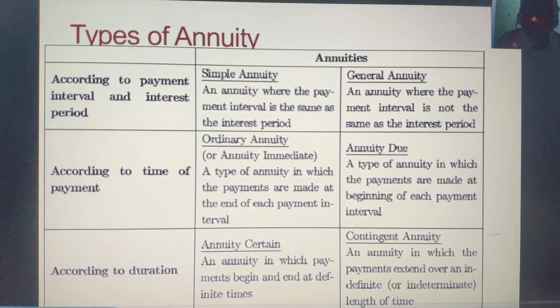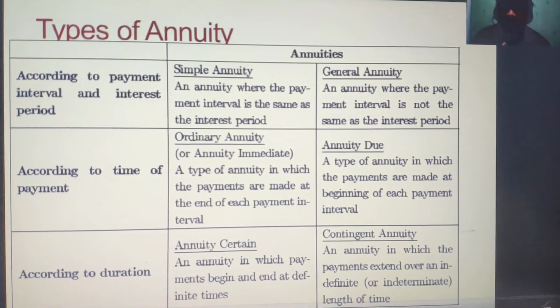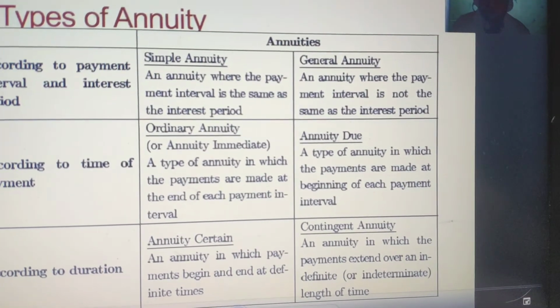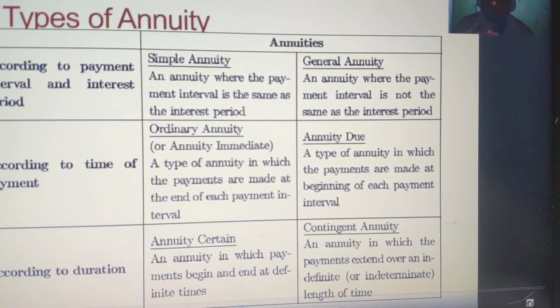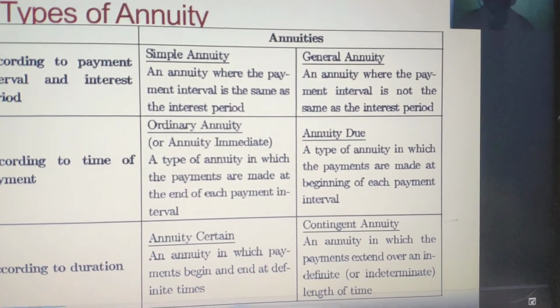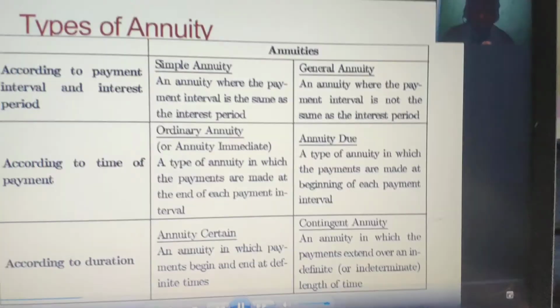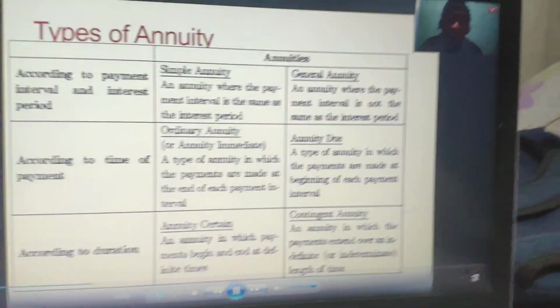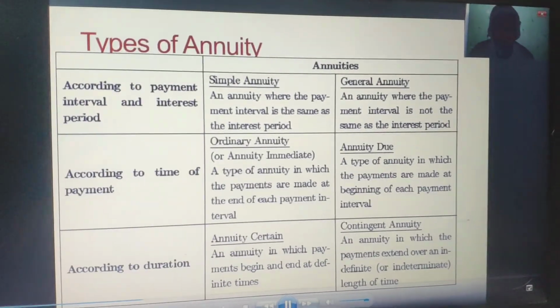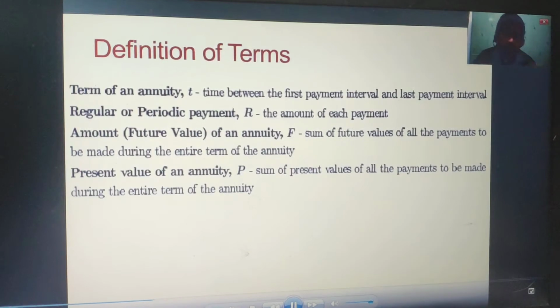Another one is ordinary annuity, and finally, simple annuity. The general annuity will be discussed the next meeting. Do you follow? Any questions? If there's none, let's proceed.